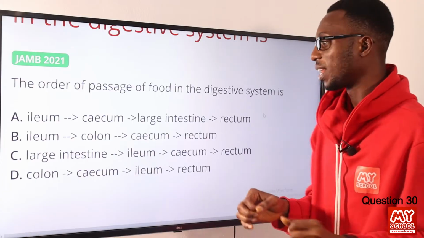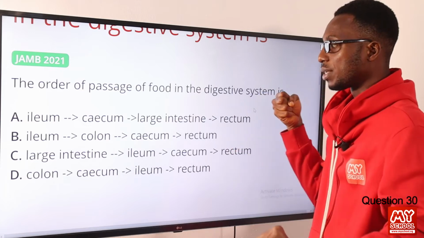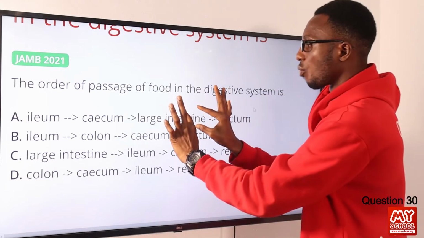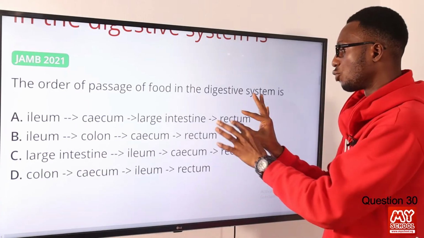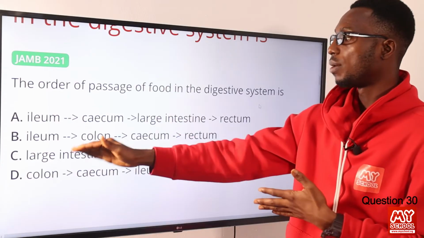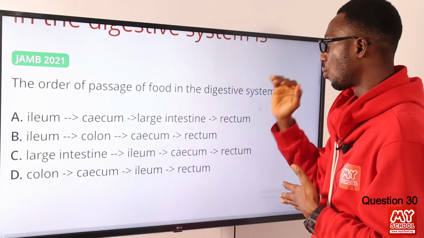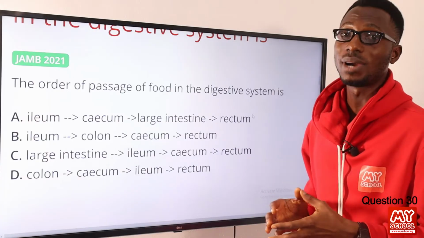Feces is formed because water is being absorbed from these undigested food particles. This is your colon basically. Then from the colon it is passed out of the body through the rectum and the anus. So from the ileum to the cecum, from the cecum to the colon, from the colon to the rectum, from the rectum through the anus. So option A is the right option.